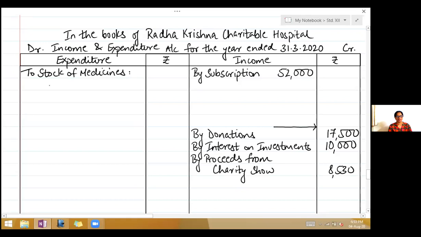Below that, write opening stock. Now that we will fill in when we are doing the adjustments. Add purchases. Now purchases are 41,000. And on the next line, write less closing stock.